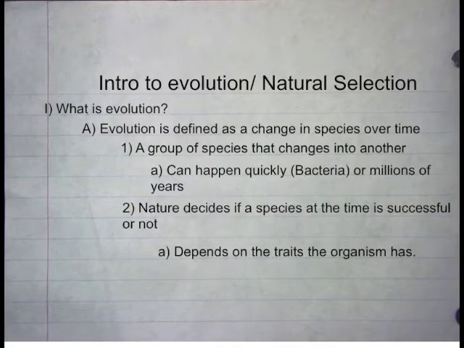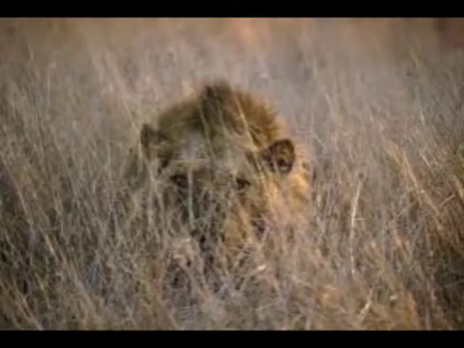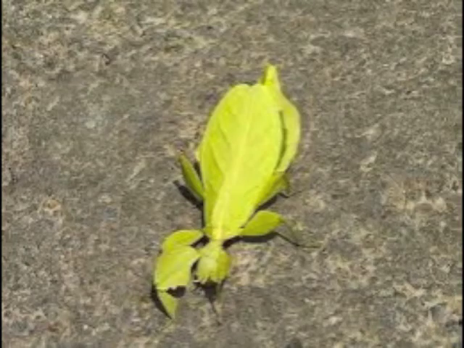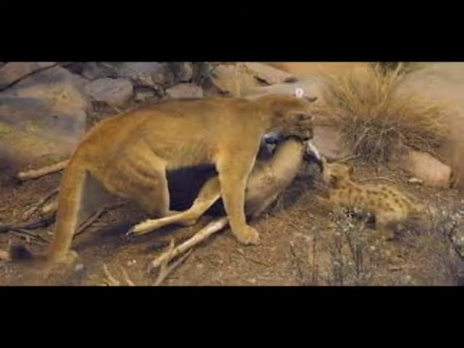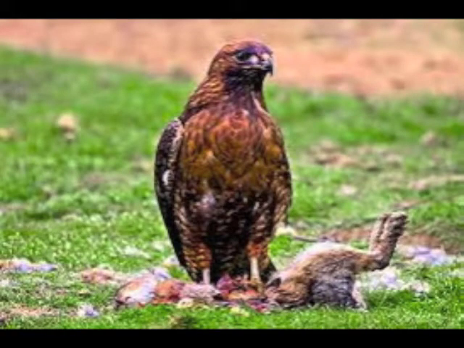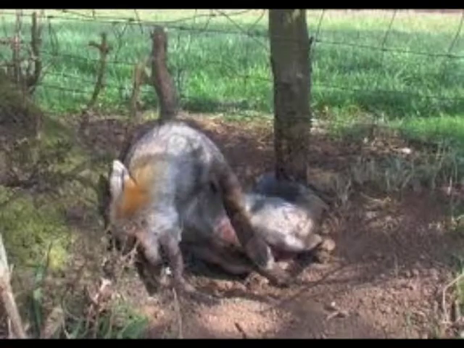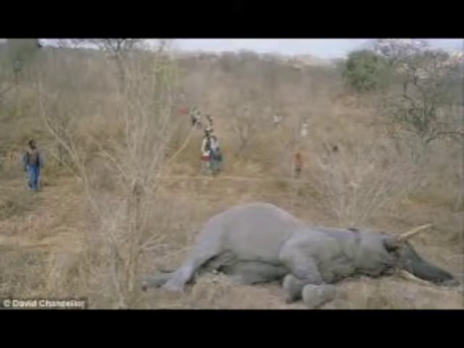Nature decides if a species at the time is successful or not, and it depends on the traits the organism has. Organisms have different traits and characteristics, which leads them to being successful or not. Some organisms have adaptations like camouflage that allow them to be successful. The driving force of evolution is natural selection. Natural selection determines what traits are favorable and which traits are not favorable. A favorable trait will allow an organism to get food and reproduce. Unfavorable traits will end up with the organism becoming sick or unable to get food and becoming starved or eaten.